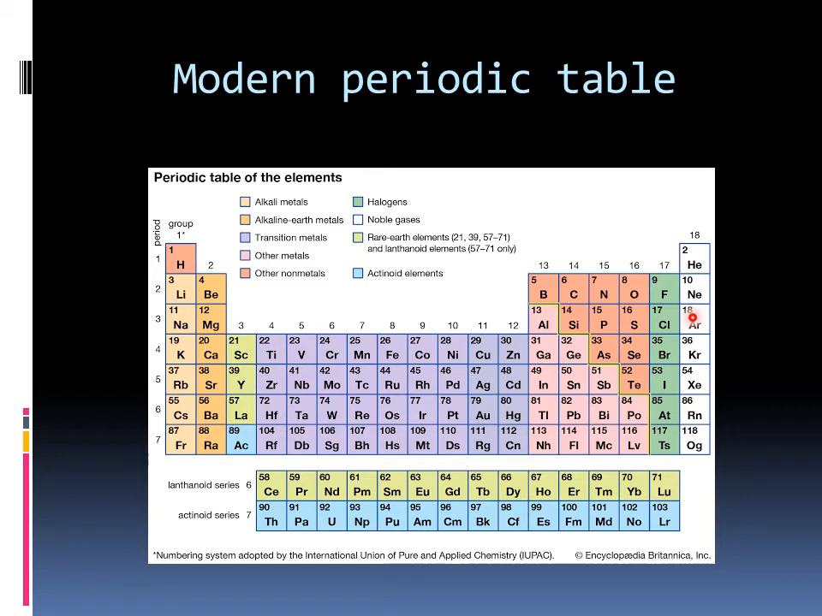The fourth and fifth periods contain 18 elements each. Atomic number 19 to 36 in the fourth and atomic number 37 to 54 in the fifth period. The sixth period contains 32 elements, atomic number 55 to 86. It is the longest period.